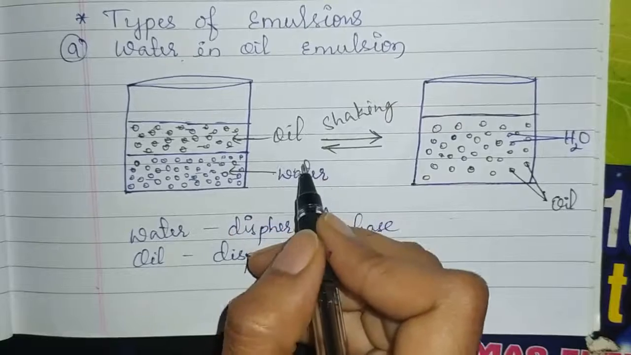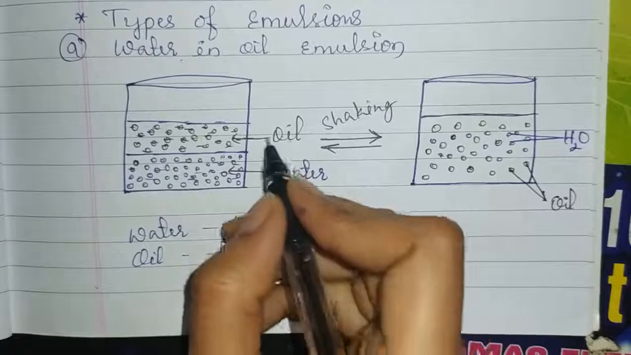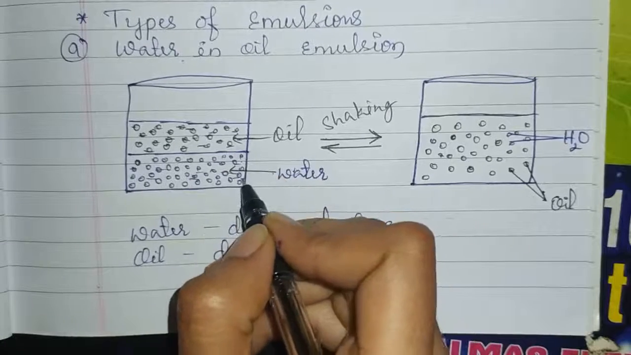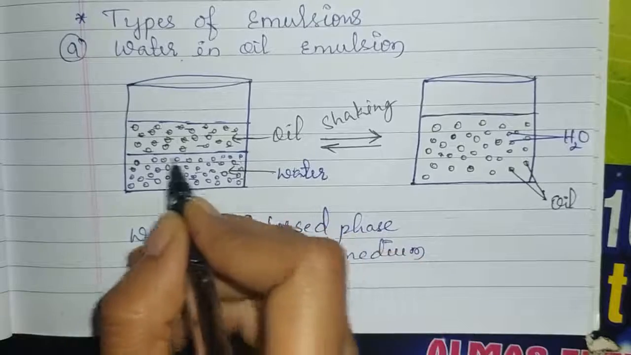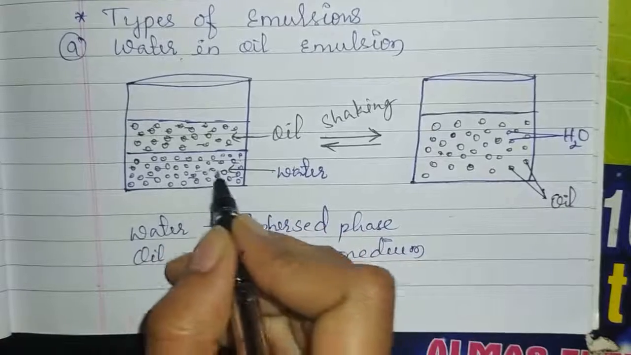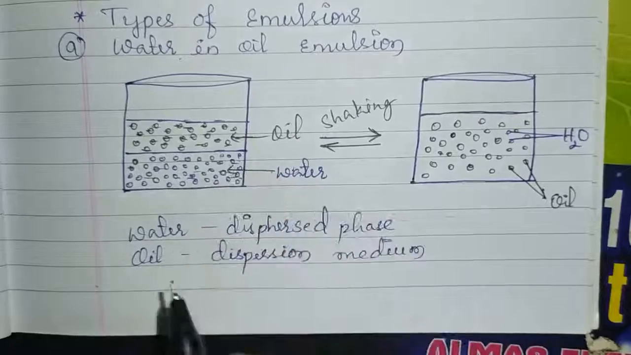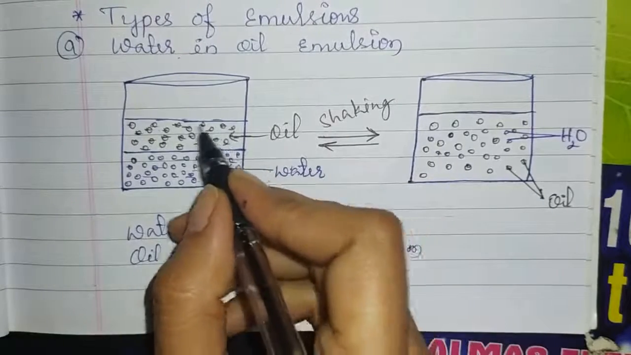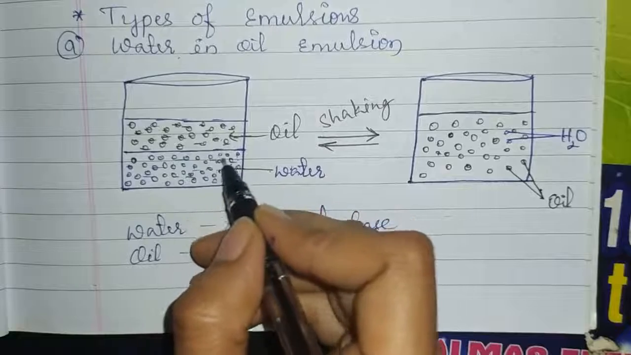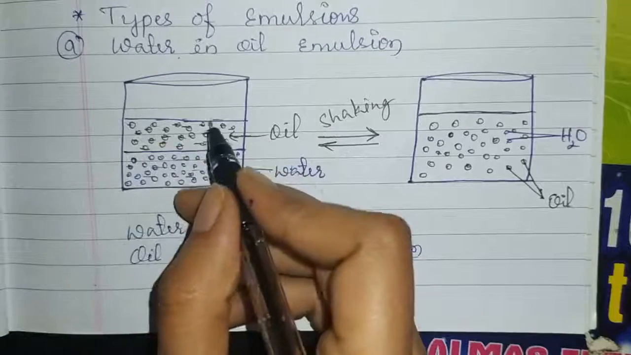Okay, they do not mix. Instead of that, they will form two separate layers. See here, the water layer is present at the bottom of the beaker, whereas this oil layer is present above the layer of the water.